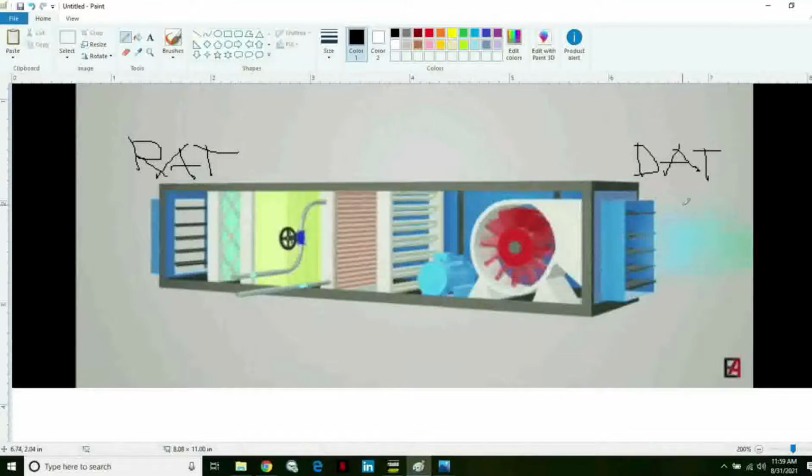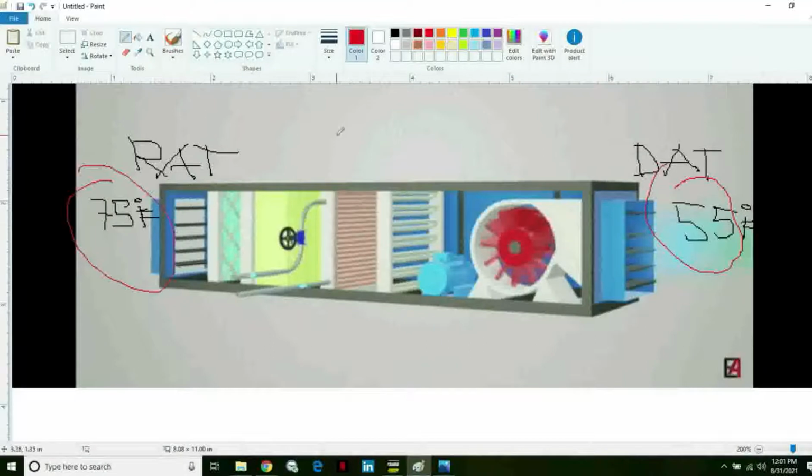If we have a supply air temperature of 55 degrees Fahrenheit and a return of 75 degrees Fahrenheit, we are going to subtract: 75 minus 55 is a 20 degrees Fahrenheit difference.